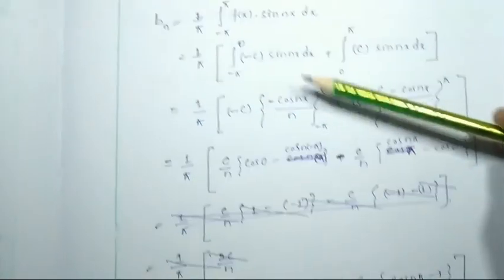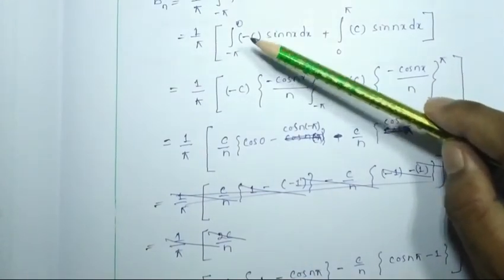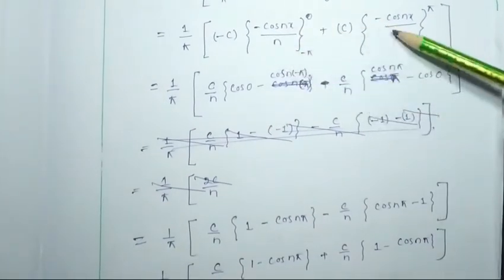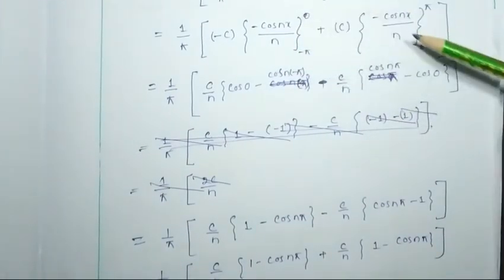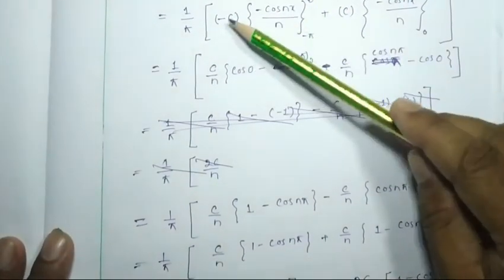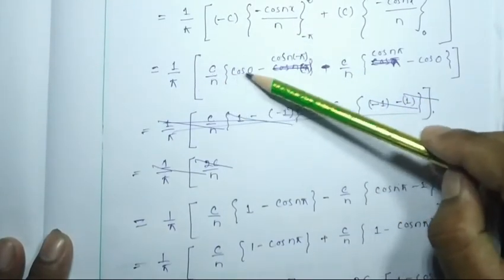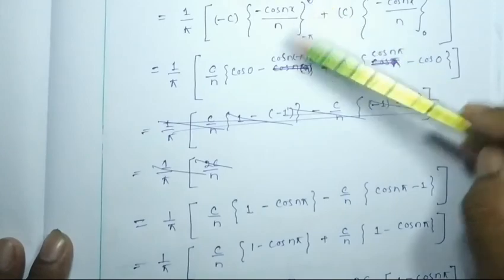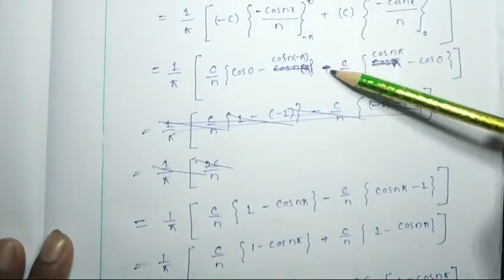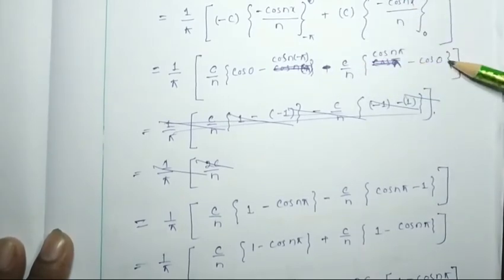So it will be minus c from minus pi to 0, plus c from 0 to pi, of sin nx. The integration will be minus cos nx by n, and minus cos nx by n, over minus pi to 0 and 0 to pi. If I put in the limits, it will be minus minus plus. So c by n can be taken out: cos 0 minus cos n pi. With the minus taken out, it will be minus c by n times cos n pi minus cos 0.